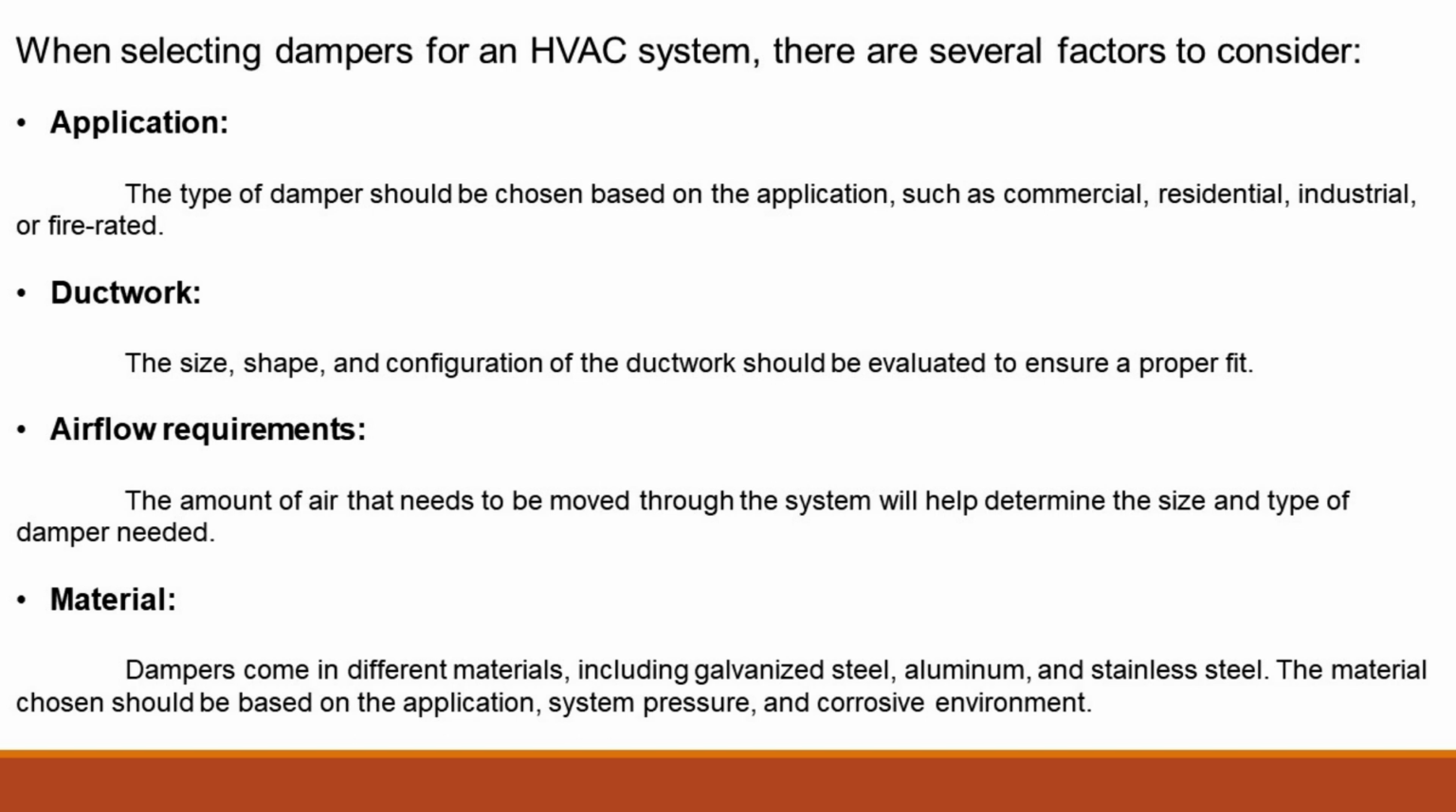Airflow requirements. The amount of air that needs to be moved through the system will help determine the size and type of damper needed. Material. Dampers come in different materials, including galvanized steel, aluminum, and stainless steel. The material chosen should be based on the application, system pressure, and corrosive environment.